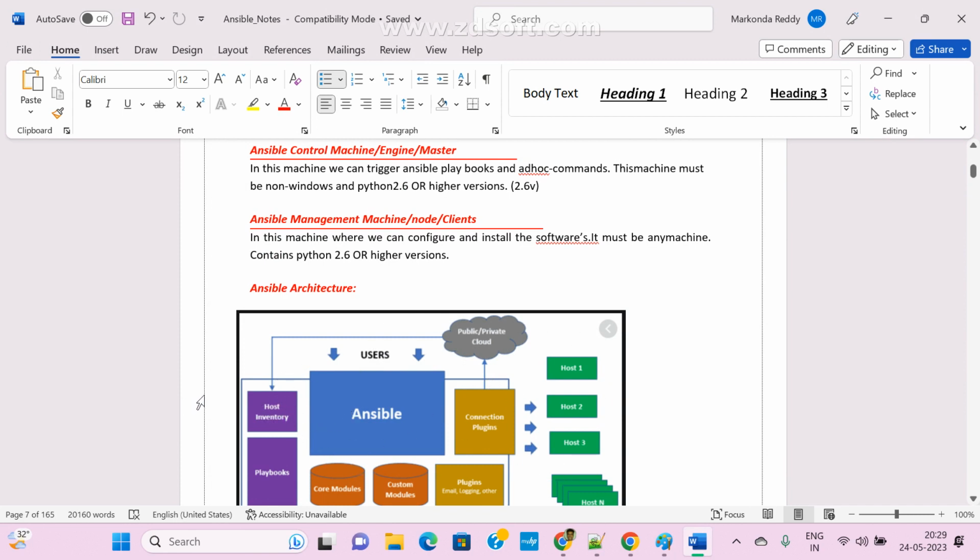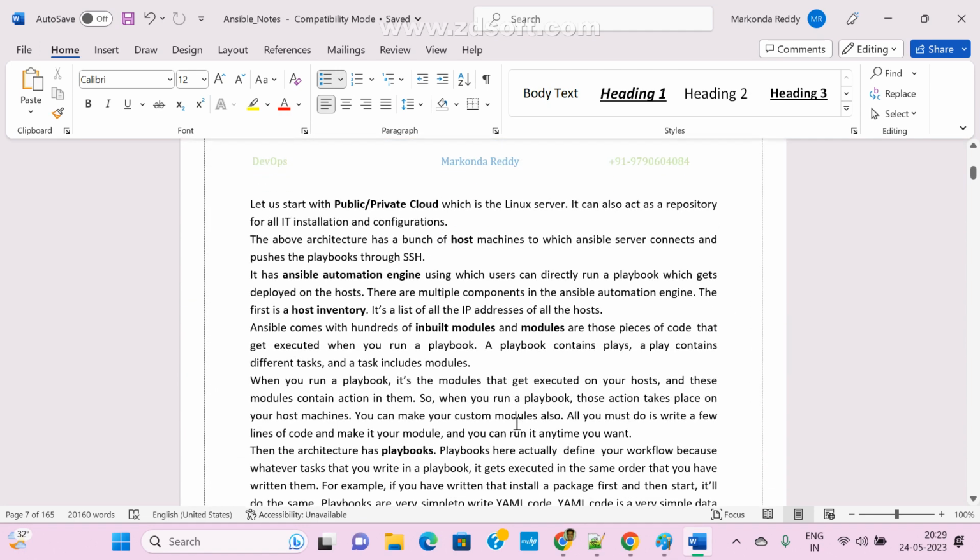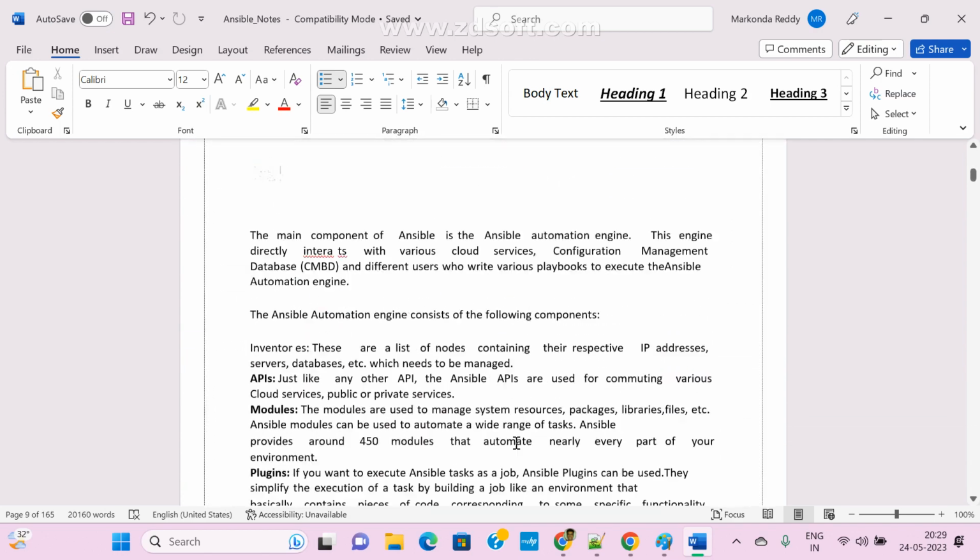Inventory file, that is nothing but the host inventory, playbooks, modules, plugins, hosts, and public and private cloud. Now we'll see what is public, what is private, and what is an inventory file.